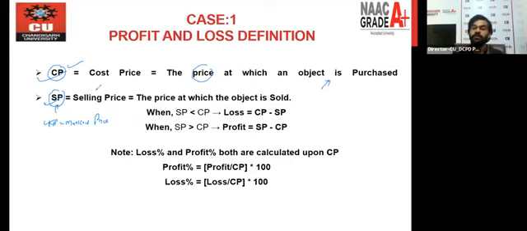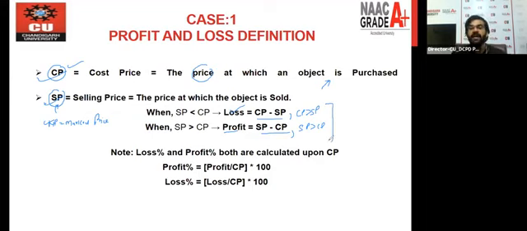So how to find out the loss? For finding out the loss, you can simply say this is CP minus SP. Why? Because CP is greater than SP. And in the second case, why do we say profit is equal to SP minus CP? Because in this condition, SP is greater than CP. So these are the two things you have to use every time you want to find out the loss and the profit.